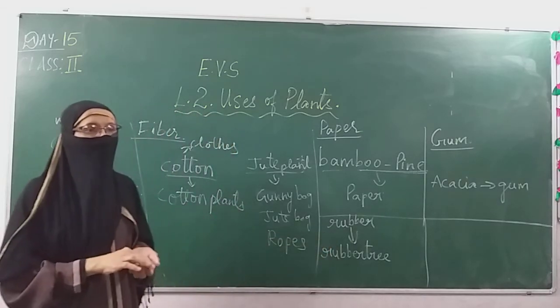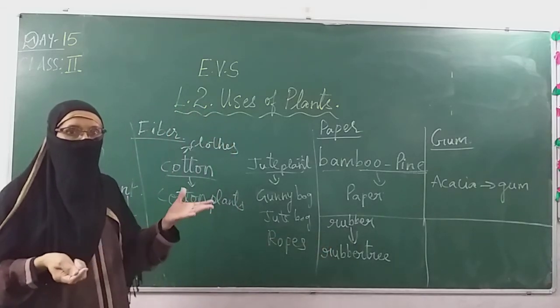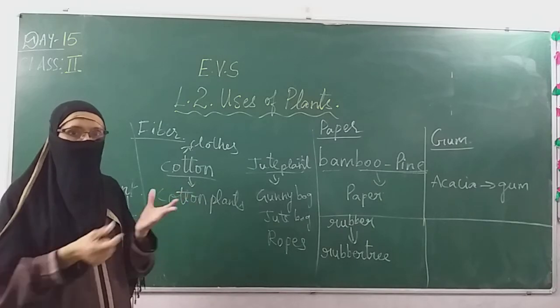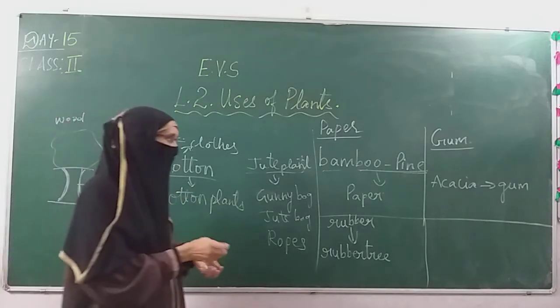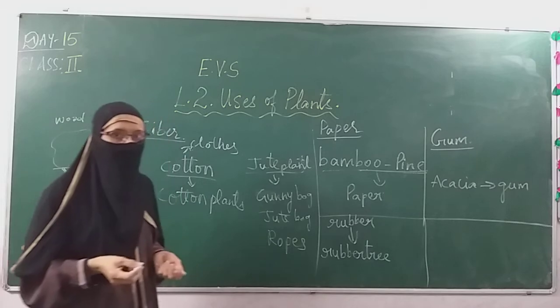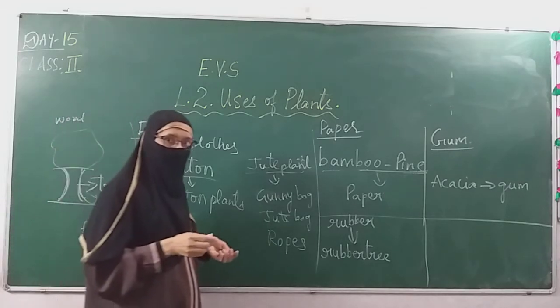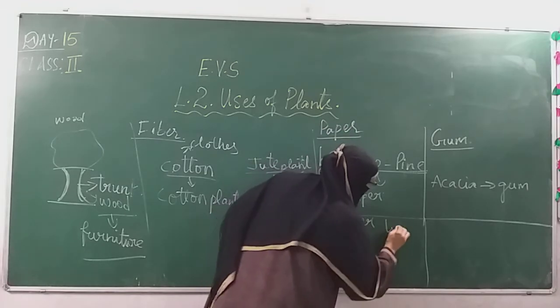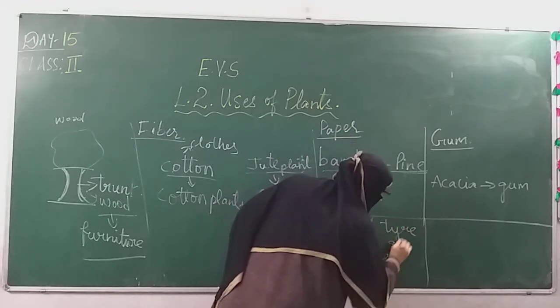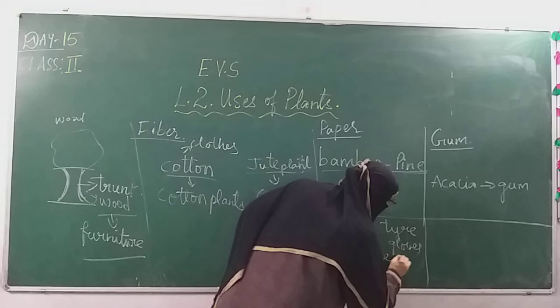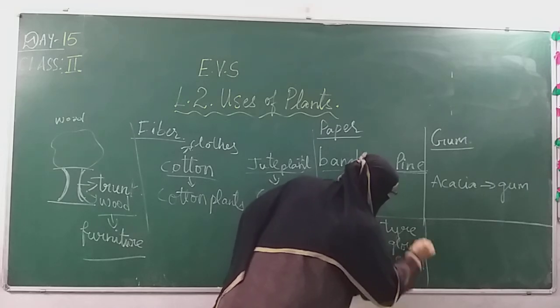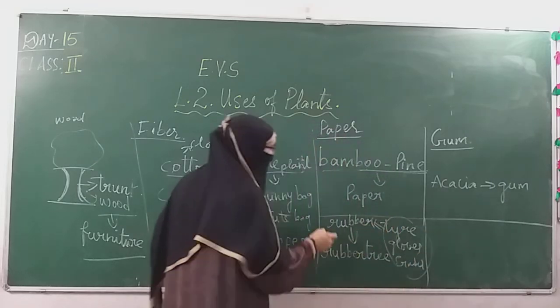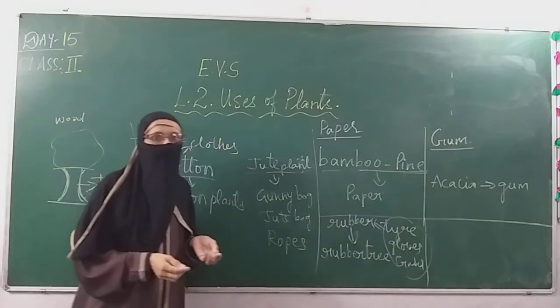And you will be seeing the doctors when they are in the operation theater, they will be using gloves. So these gloves are also made of rubber. And the tires of the buses or cars, whatever it is, are made of rubber. Gloves, your eraser. These are the things which we get from rubber, and this rubber we get from the rubber plant.